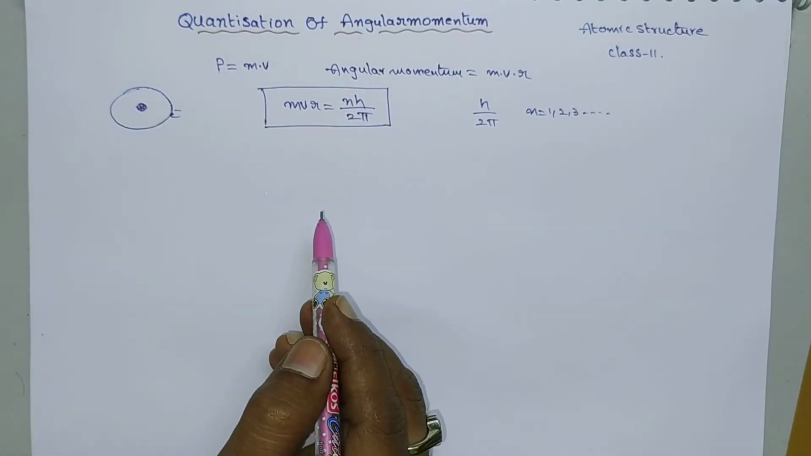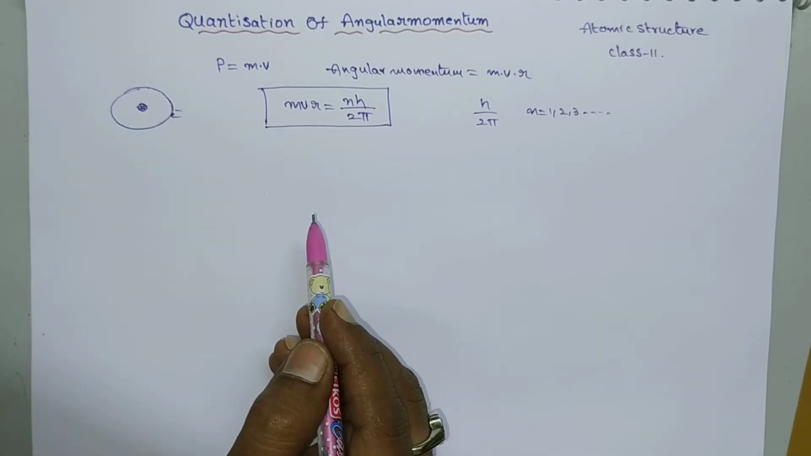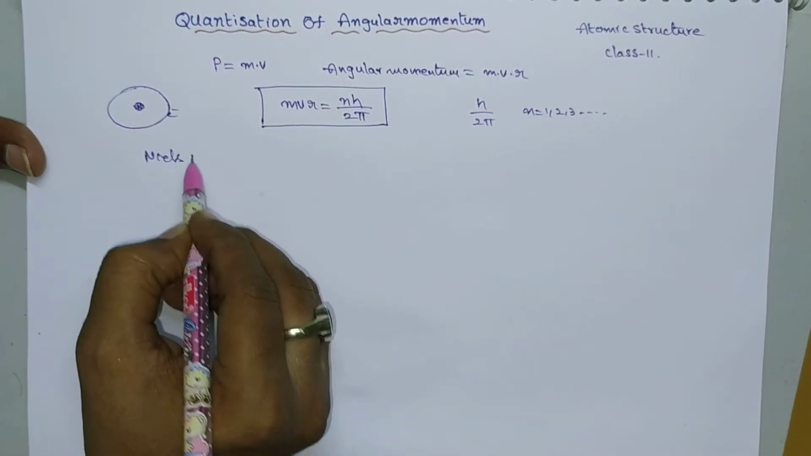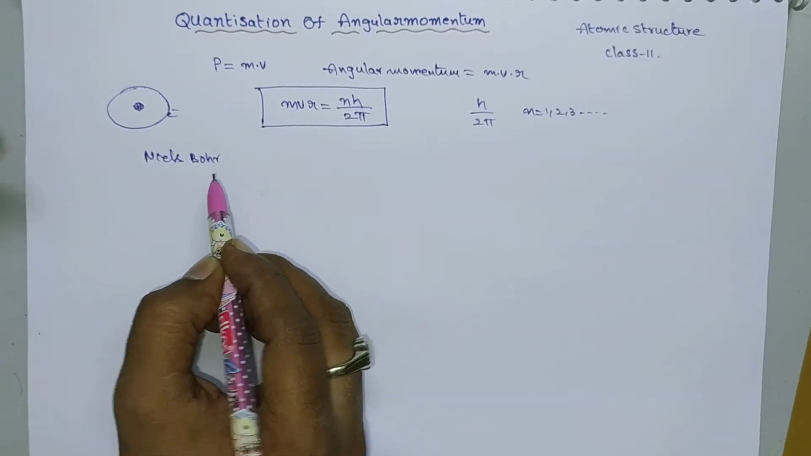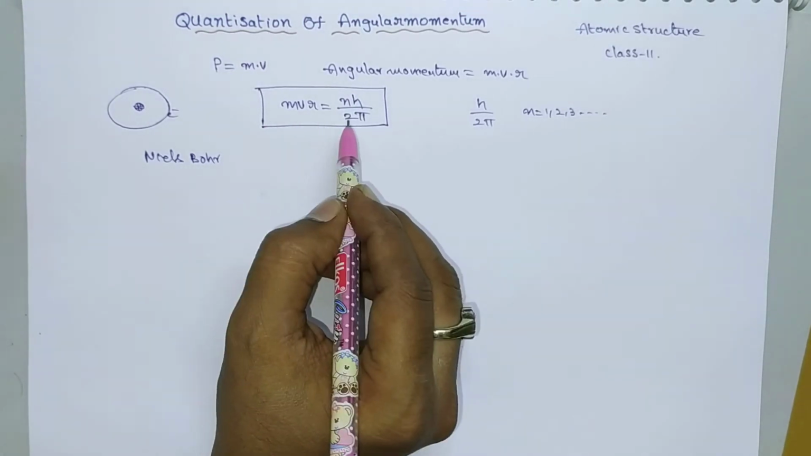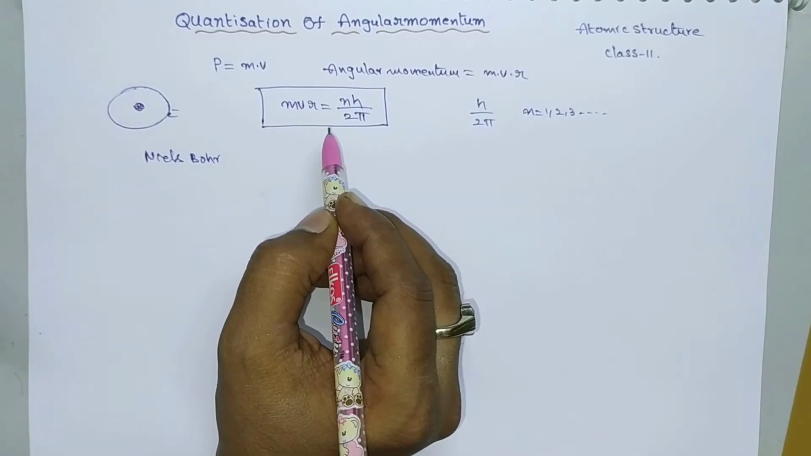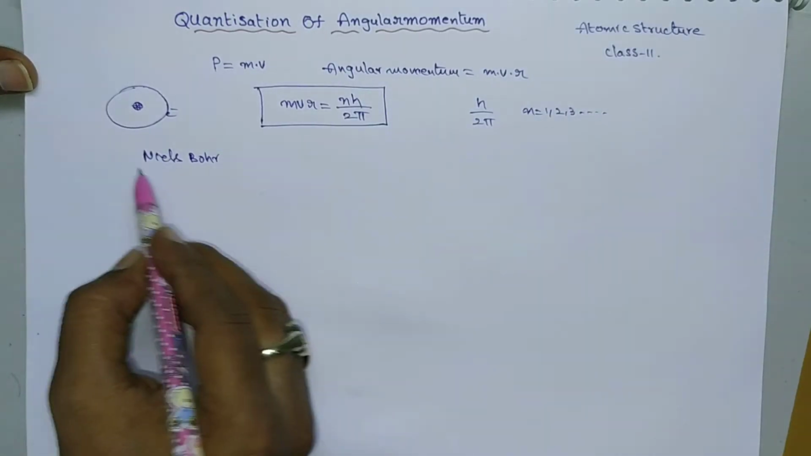So how does this quantization take place, and why is this angular momentum quantized? In order to understand this concept, we have to go through several fundamental concepts. According to Niels Bohr, the angular momentum is quantized, that's all. He does not give any derivational proof for the quantization of this angular momentum. So this can be explained by de Broglie.